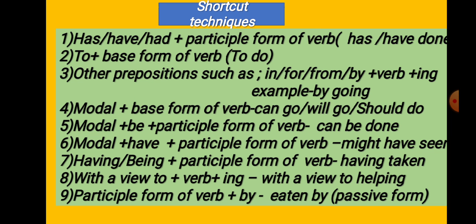With a view to plus verb plus ing. I have discussed this earlier. Then the participle form: this is also very important. If there is a blank and then by, you have to write the participle form of the verb, then you have to write by. So you will memorize this. These are all very important rules for the right form of verbs.